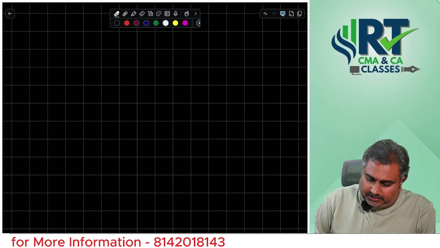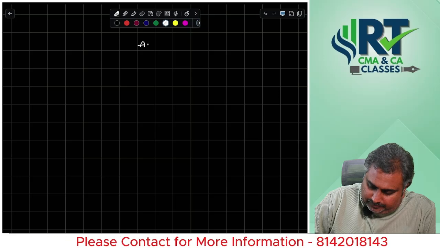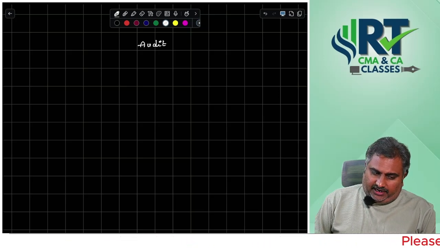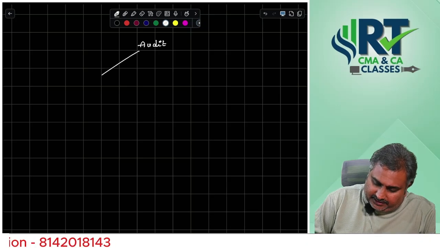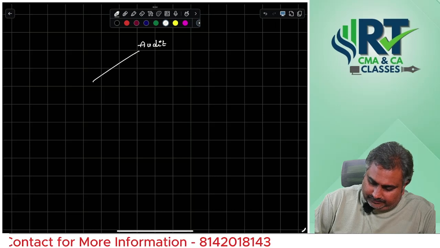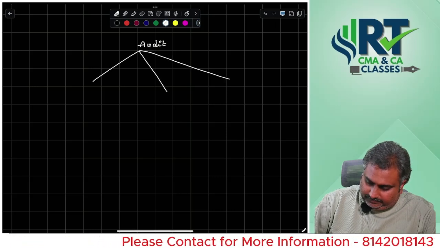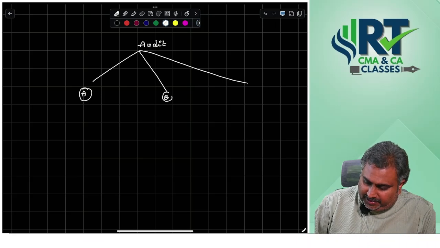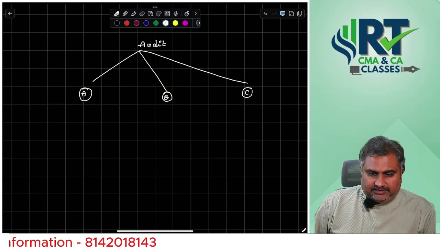If you check from the audit point of view, totally we categorize it into three categories: A category, B category, C category.